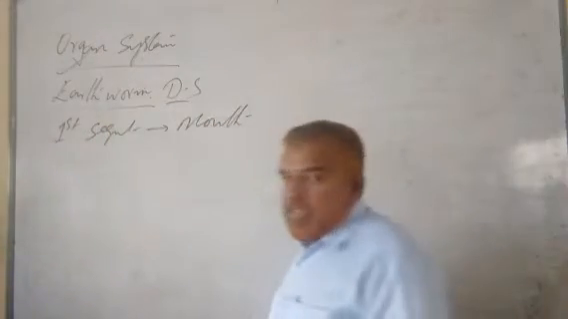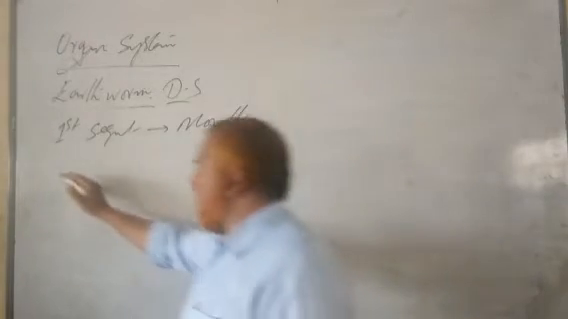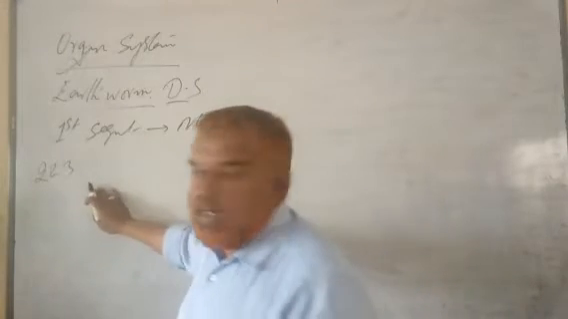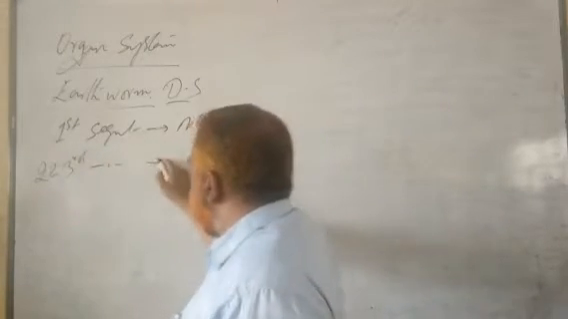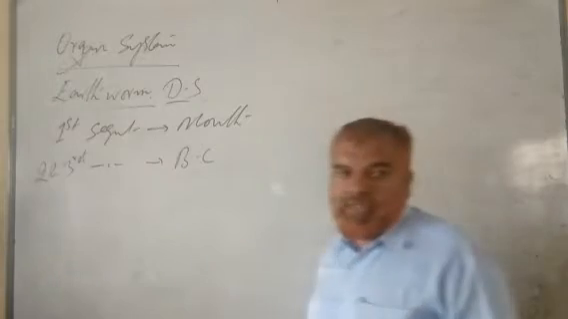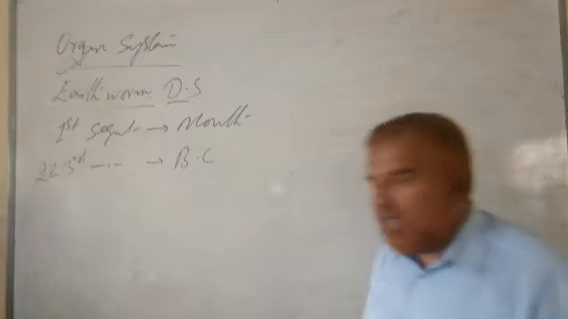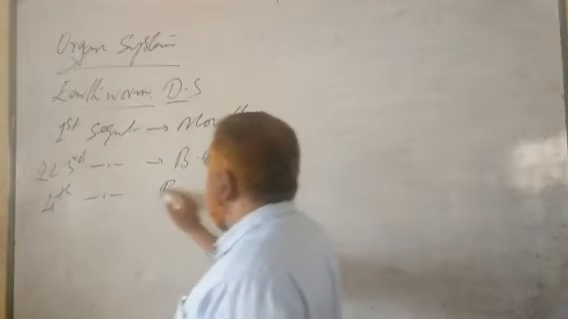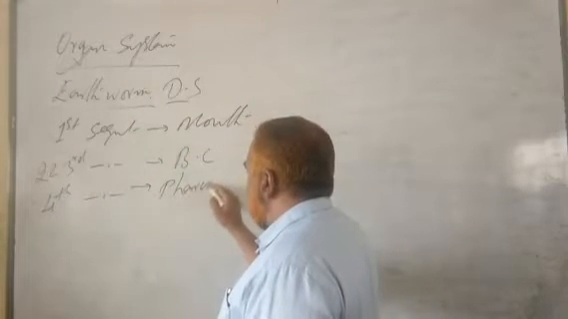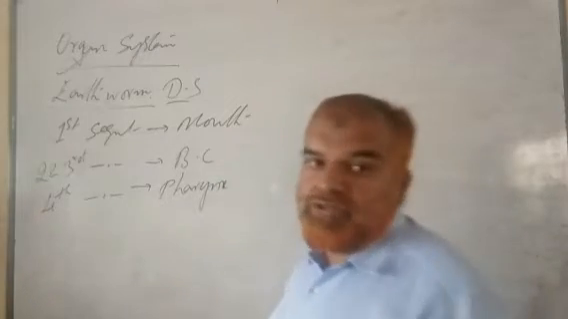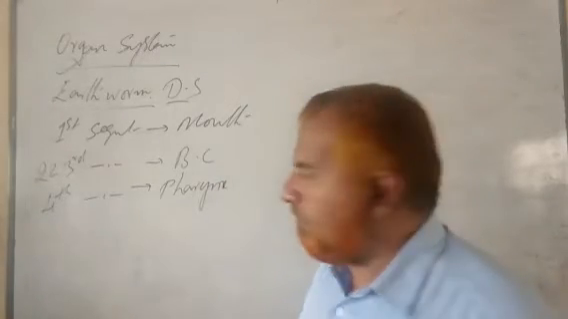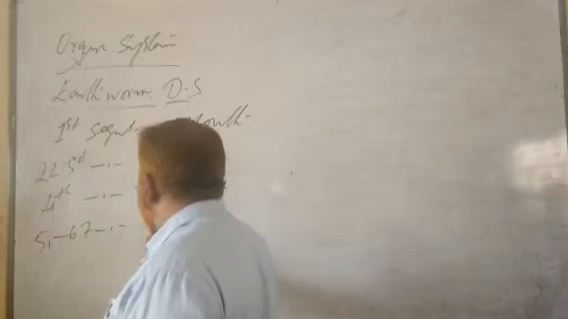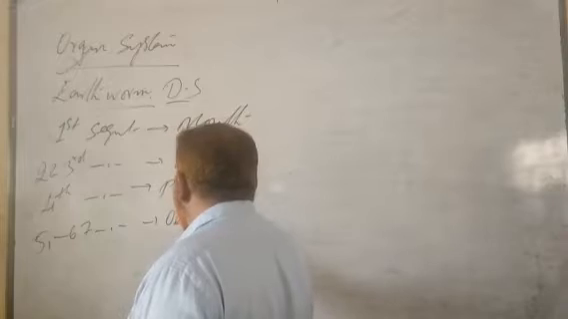Fine. Second and third segment. Is it visible to you? Second and third segment has buccal cavity. Mouth followed by buccal cavity. In the fourth segment, it has pharynx. Fifth, sixth, seventh segments, it has esophagus.